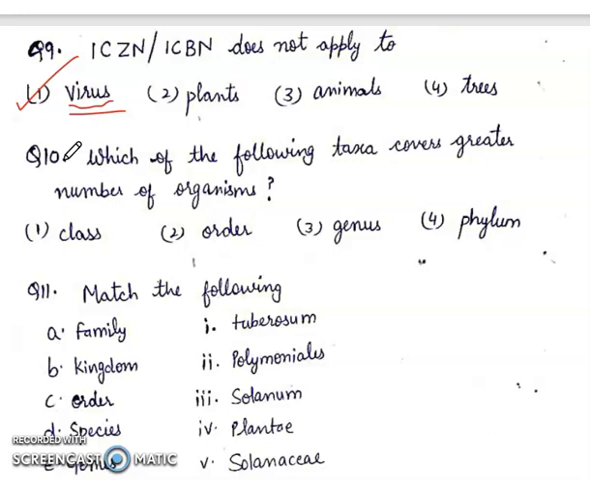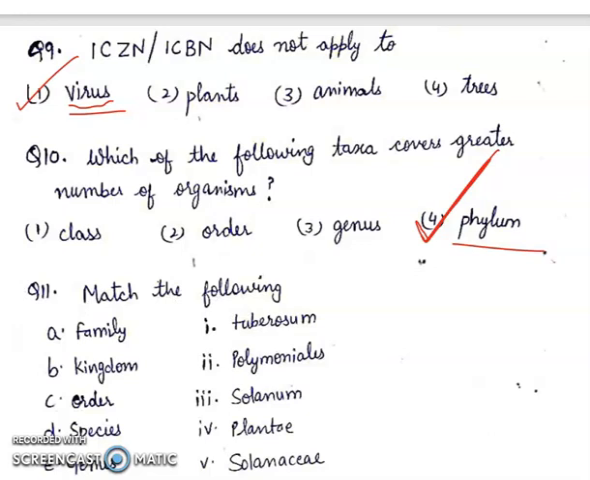Question 10. Which of the following taxa covers greater number of organisms? First class, second order, third genus and fourth phylum. So phylum has the greater number of organisms among these four. So our answer will be phylum.